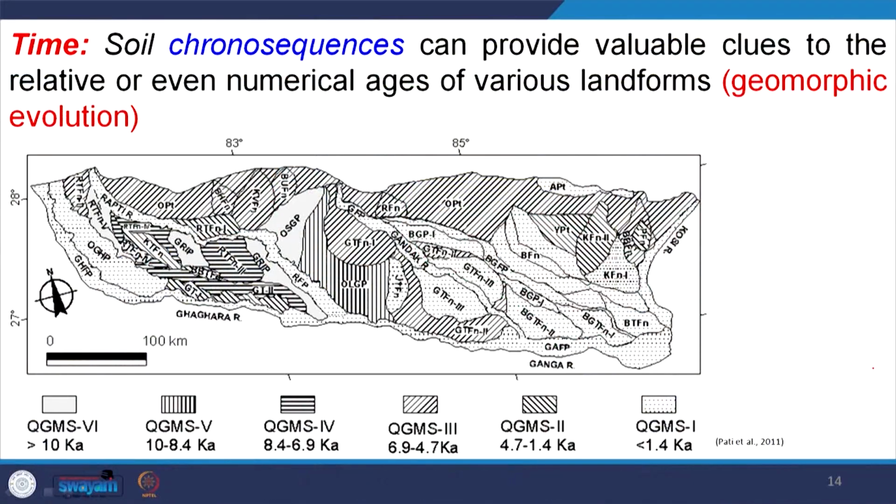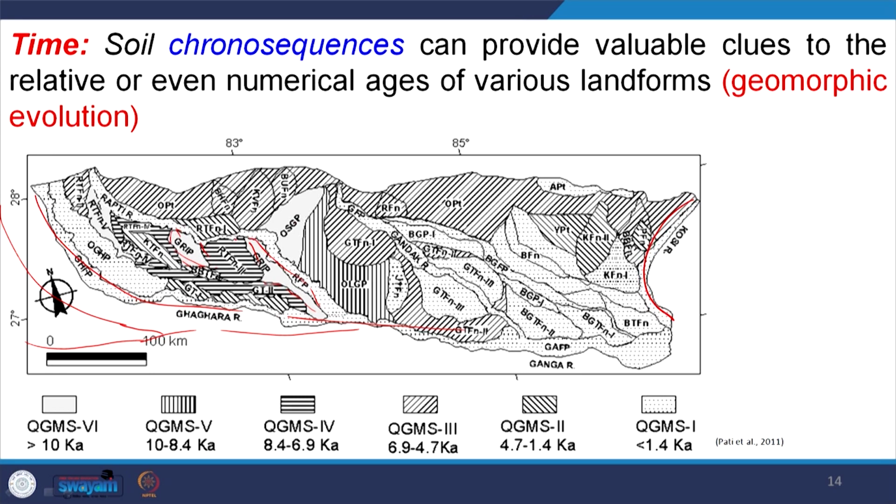Soil chronosequence indicates the geomorphic evolution of an area. For example, if we take this study in the Ganga plain, in this figure this is river Kosi and this is river Ghagra, and here will be river Ganga somewhere and Yamuna somewhere. These are different geographical areas which are defined by different soils.